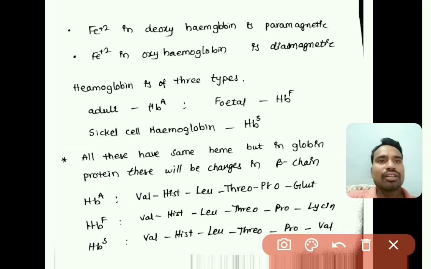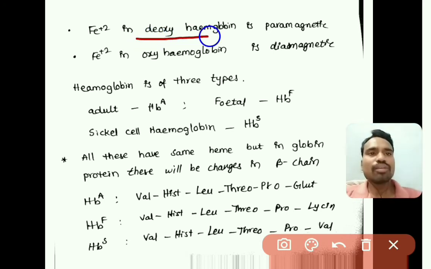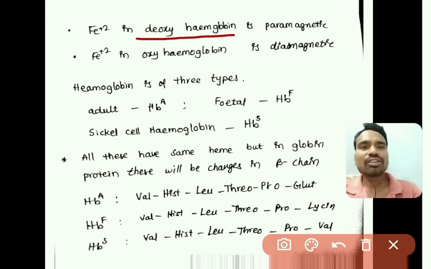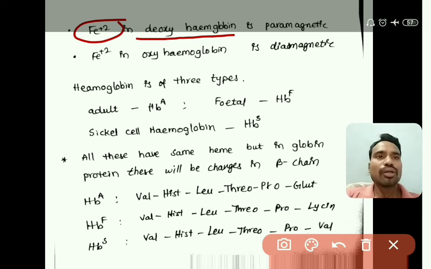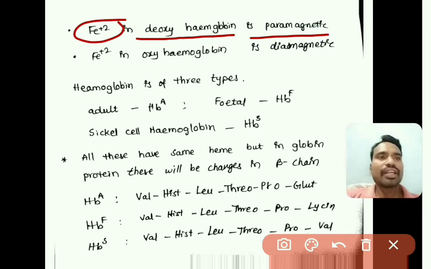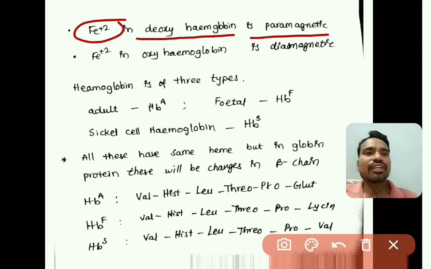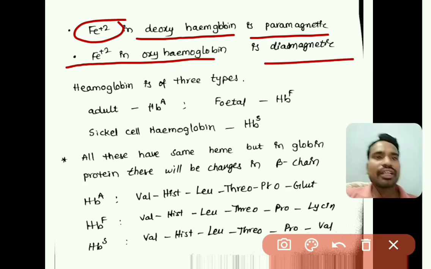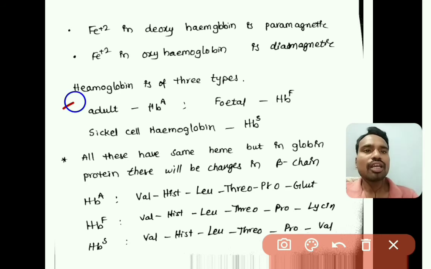Here, in deoxyhemoglobin, that is in the absence of oxygen, the Fe+2 ions are paramagnetic in nature. And in the oxyhemoglobin, when the hemoglobin is bound to oxygen, the Fe+2 is diamagnetic in nature. Here hemoglobin is of three types.